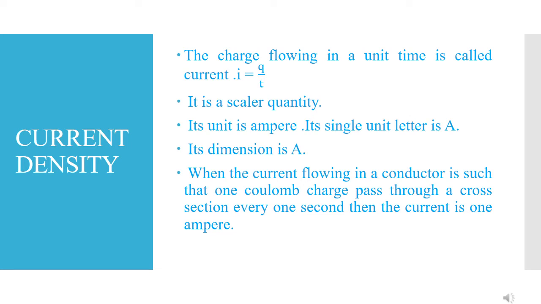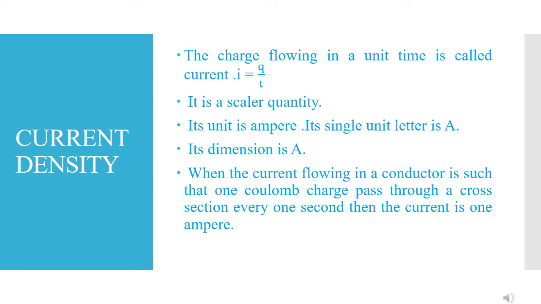Now I introduce another quantity which is known as current density. What do we mean by current density? Current is a scalar quantity, as we discussed. The formula for measurement of current is I equals Q upon T, which is charge per unit time. So charge flowing in a unit time is known as current. Its unit is ampere, its symbol is A, and its dimension is A. It is a fundamental quantity.